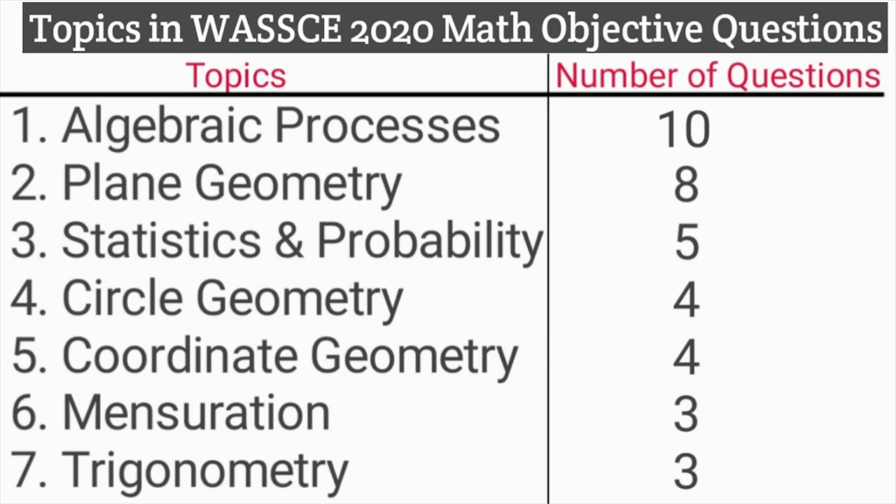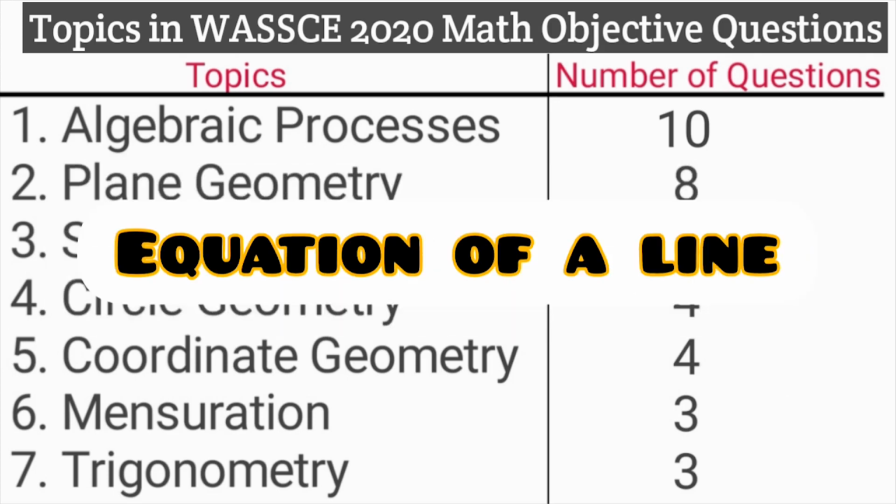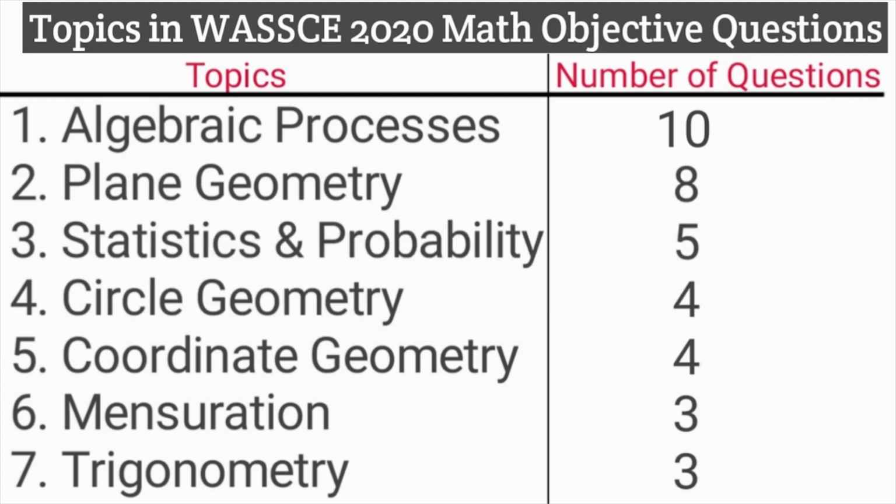In 2020 we have 4 questions, including slope or gradient of a line, equation of a line parallel to another line which passes through a particular point. But in 2019, one question from this topic.